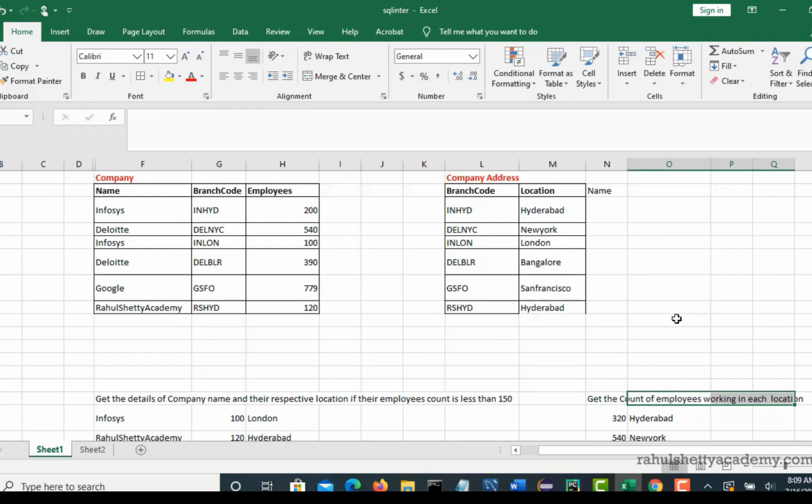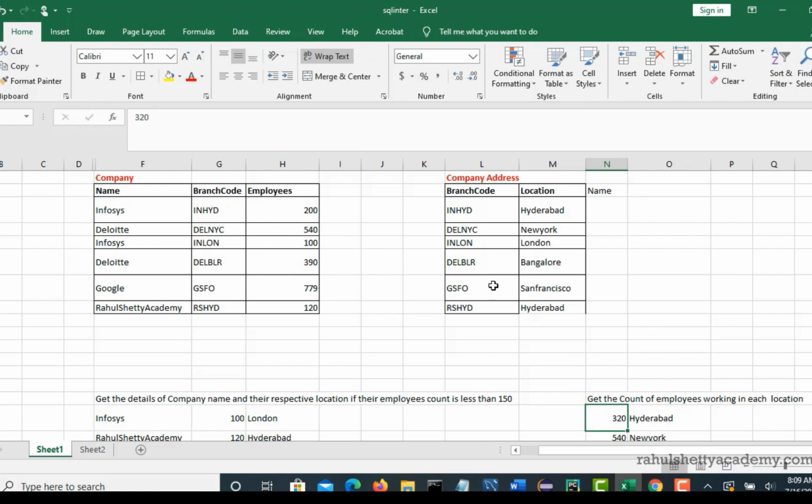So this time it's not related to company name. We just need the total count of employees working in every location. Now in Hyderabad, the branch code is INHYD, right? So there are actually two branch codes for the Hyderabad location, INHYD or SHYD, right? So you should get a count for Hyderabad of 320.